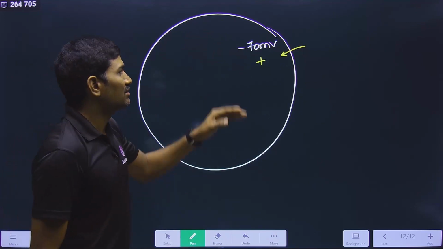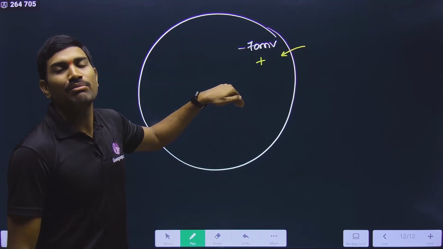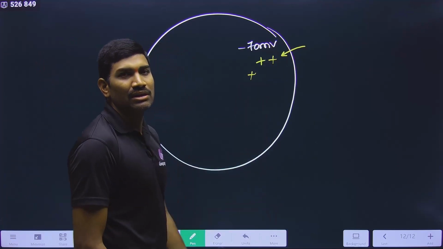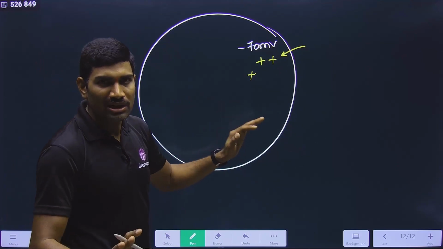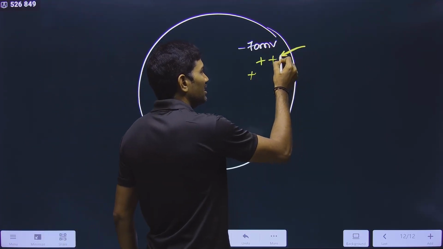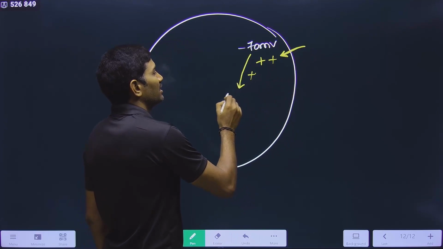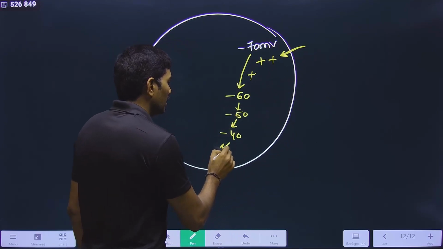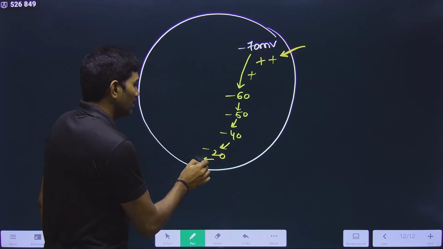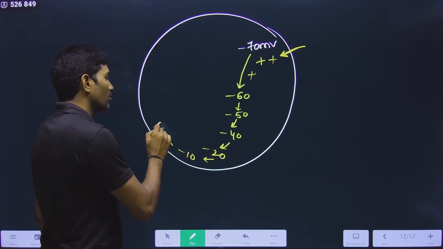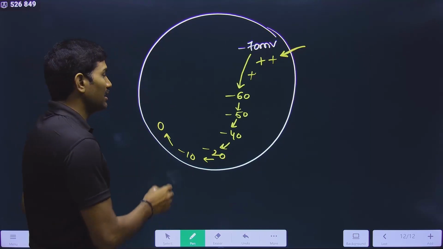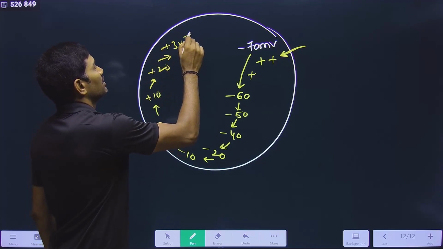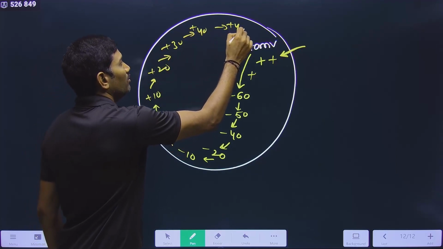For understanding purpose, I am saying: minus 70 plus 1 means minus 69. And further plus is coming: minus 68, minus 67, minus 66, minus 65. Do you understand this? That means when plus is coming inside, this value keeps on decreasing. Minus 60, minus 50, minus 40, minus 30, minus 20, minus 10, and then 0. And if pluses keep on coming, it will go to plus 10, plus 20, plus 30, plus 40, plus 45. Do you understand this?